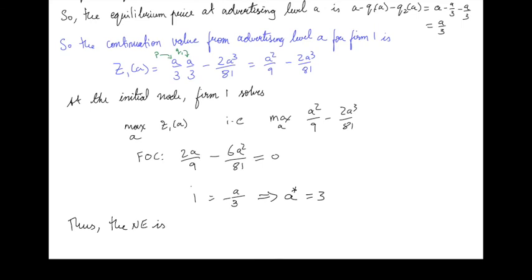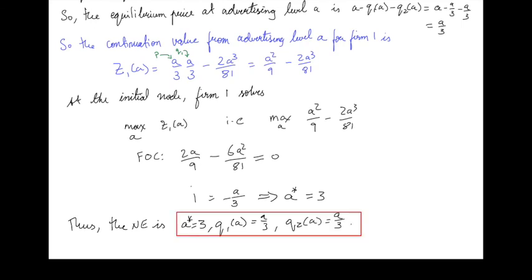So the Nash equilibrium is that A star equals 3, and the equilibrium quantity selections are such that when the advertising level is A, firm 1 picks A over 3, and when the advertising level is A, firm 2 picks A over 3. So that's the Nash equilibrium.